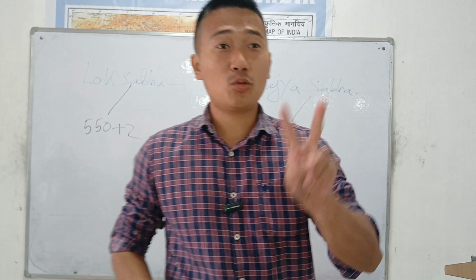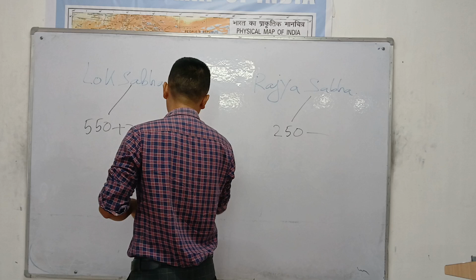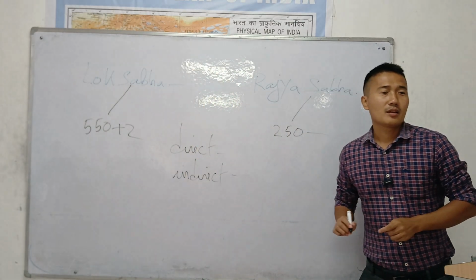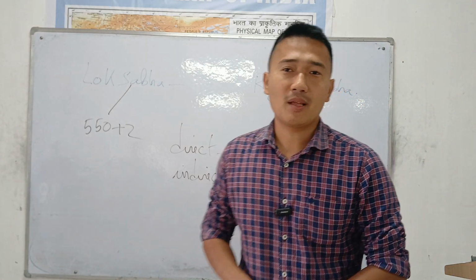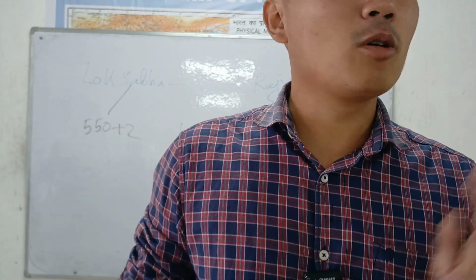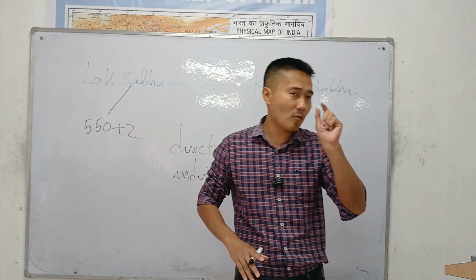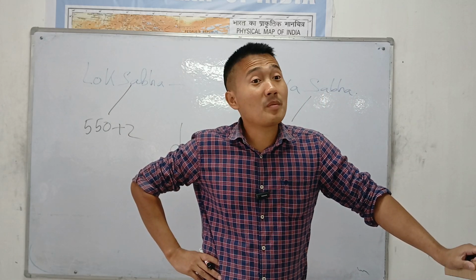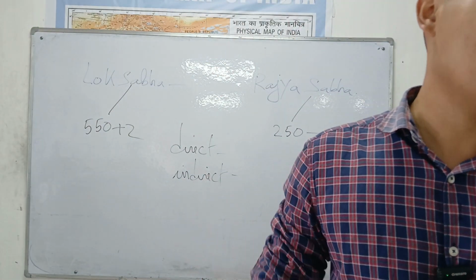In India, there are only two election systems for how they are elected. One is direct, the other is indirect. Direct means common people who are 18 years and above, just like you and me, will vote. Direct election means every Indian 18 years and above will participate and have one vote. That is known as direct election. Indirect election means the common people will never participate. The MLAs or the MPs will only participate in this election.